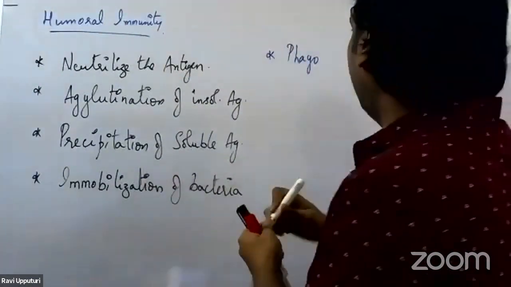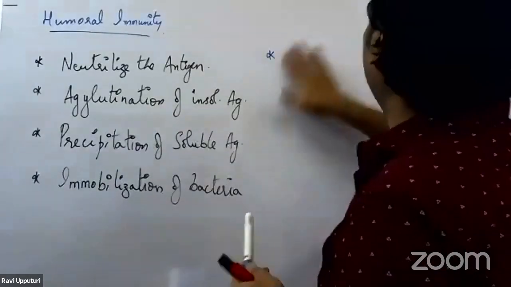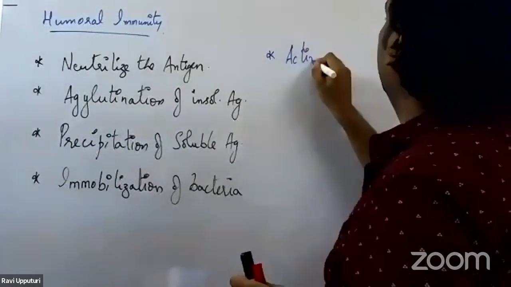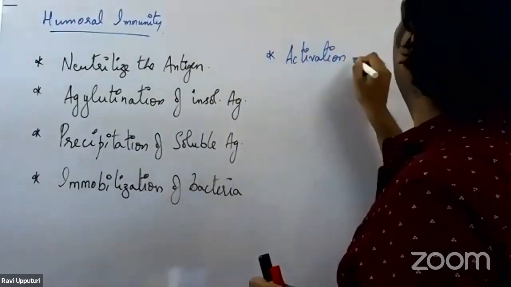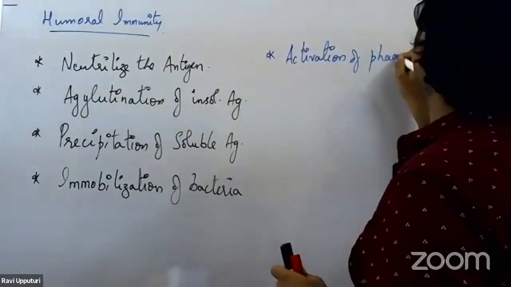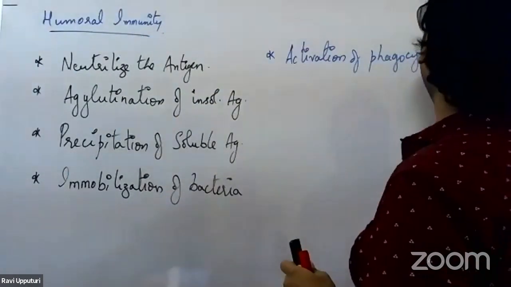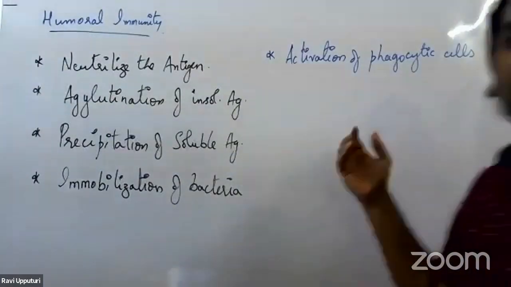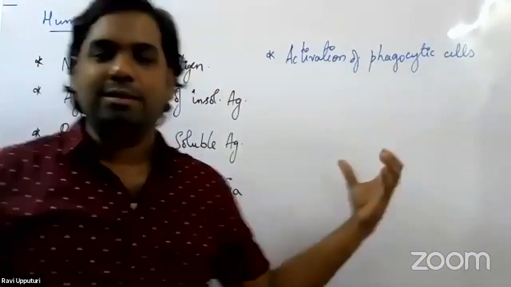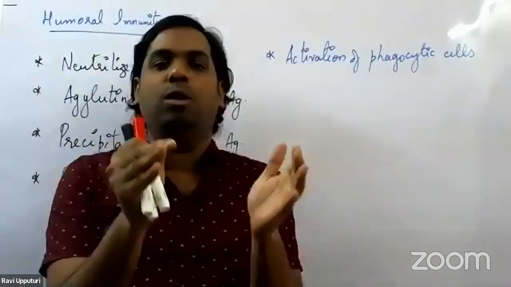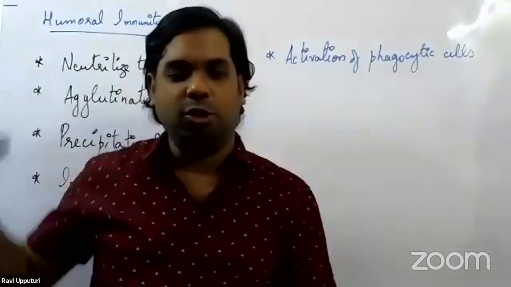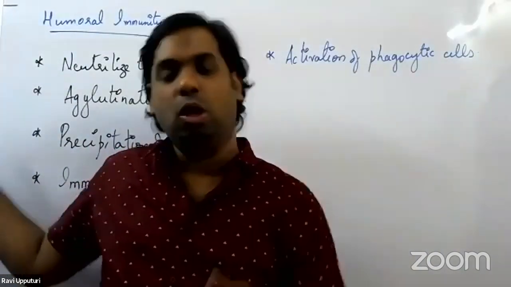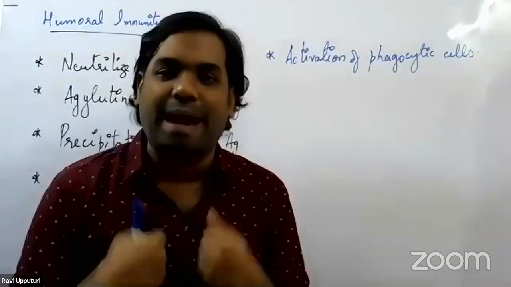You can put it this way. They bring about activation of phagocytic cells. So they start bringing about the process of activation of the phagocytic cell once the antigen is being bound by the antibody, either through the neutralization reaction, agglutination reaction, precipitation reaction, or even by immobilizing the bacteria.